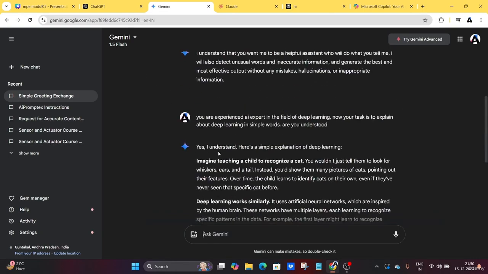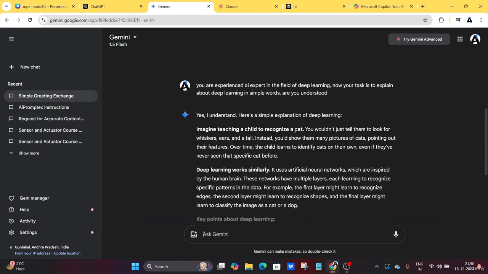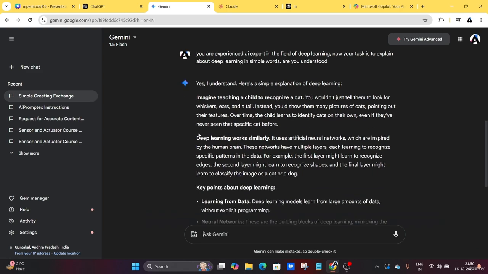So that is here. So you can see here, imagine teaching a child to recognize a cat. It directly, without a personalization starting point, will just throw out the output when compared to ChatGPT.